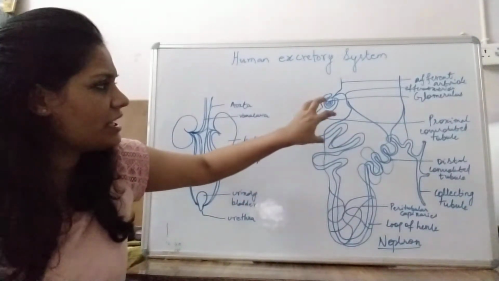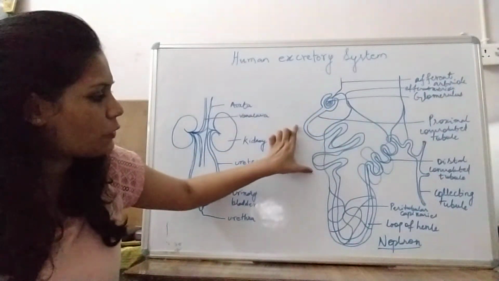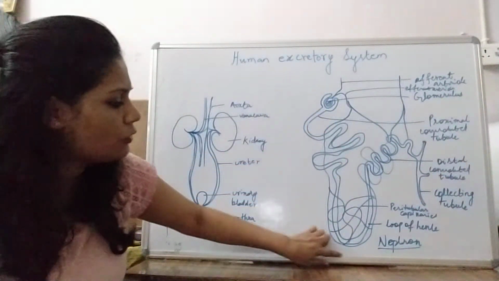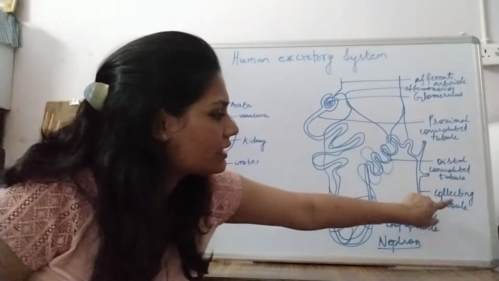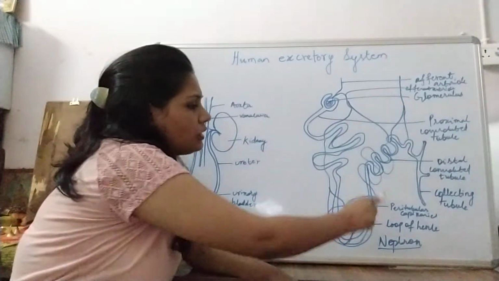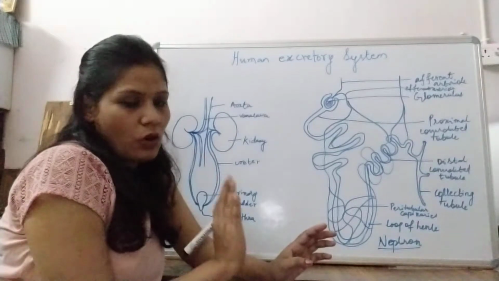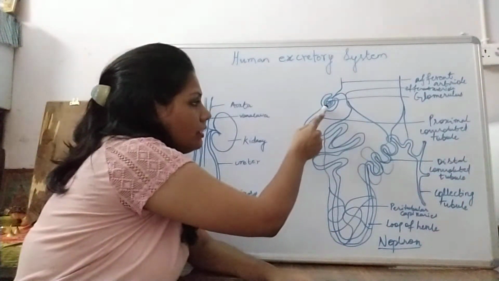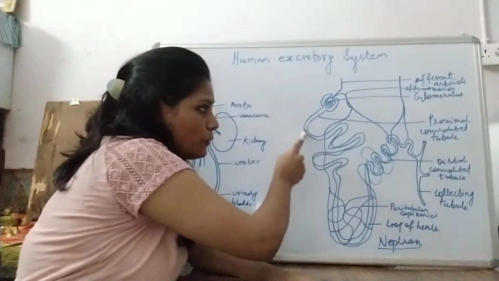Now blood under very high pressure moves down. Here, this part is the proximal convoluted tubule. This is the loop of Henle. This is the distal convoluted tubule, and this is the collecting tubule. Now you can see there are a few capillaries which surround these structures. These are peritubular capillaries.